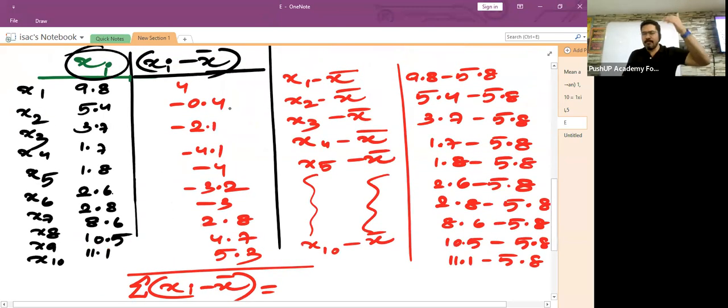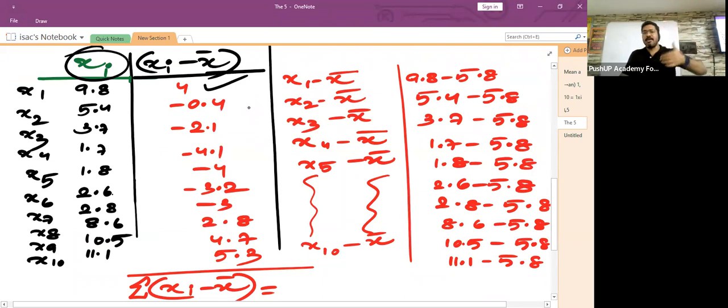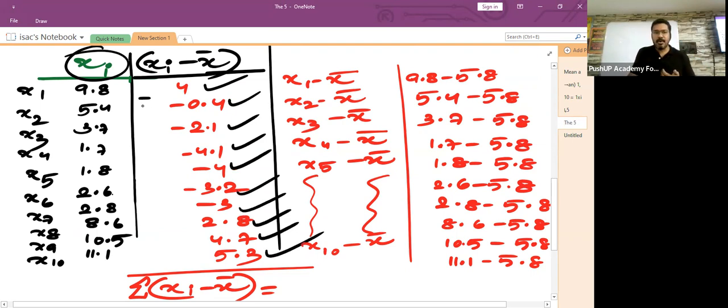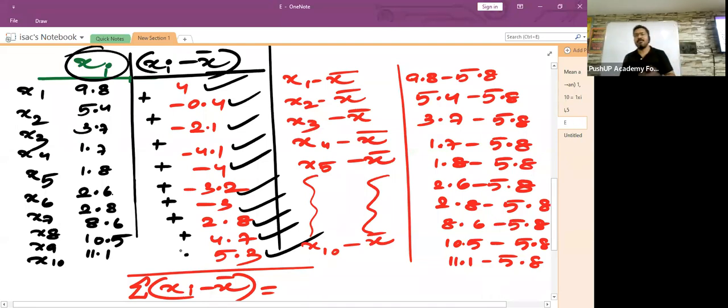For each and every individual value of xi, you are finding xi minus x bar. And the numbers are over here. Now, children, they are asking us to get the sum of all these values. Sigma of xi minus x bar. They are asking us to find the sum of all these values for xi minus x bar. Within seconds, I need the answer. Please do it fast and send me.